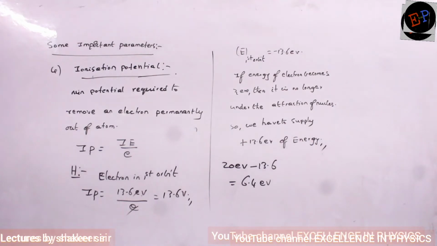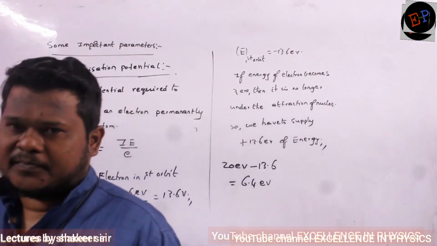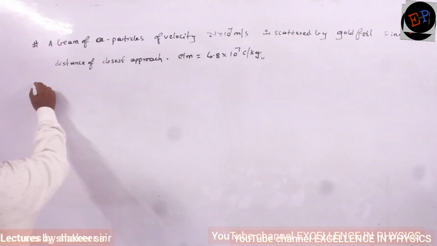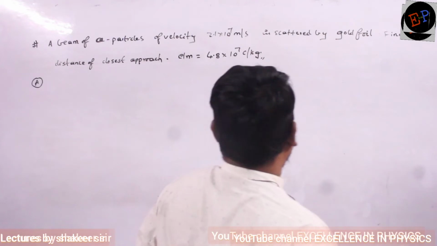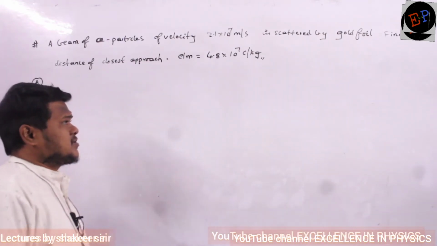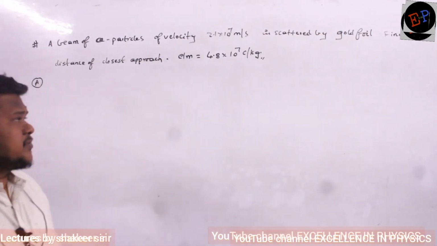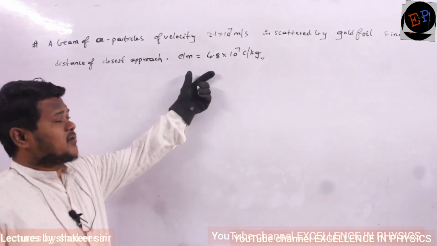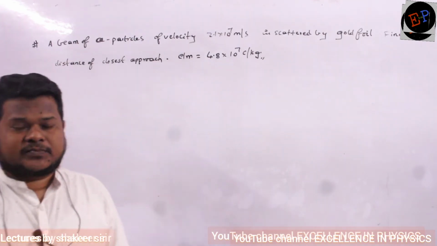So this completes our theory part on atoms, atomic structure. So we will do a question. Beam of alpha particles of velocity 2.1 into 10 power 7 meter per second is scattered by gold foil. So find the distance of closest approach. e by m value is given. What is meant by e by m? This is called charge to mass ratio.